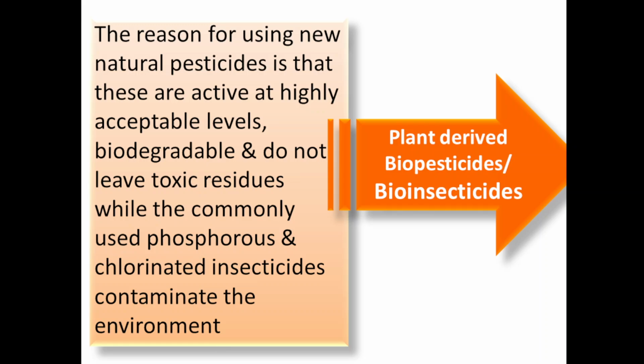Those chemical pesticides are harmful, they contaminate the environment, and they are also harmful to human beings.